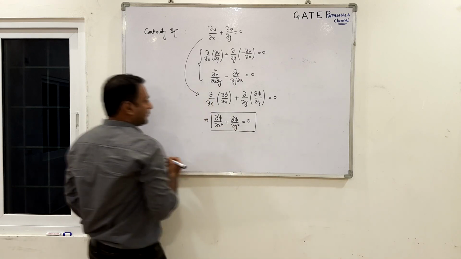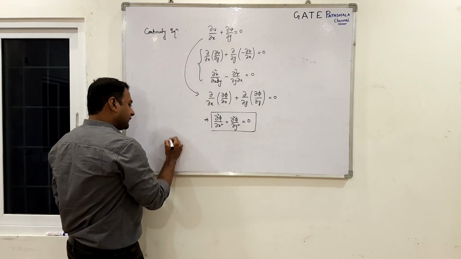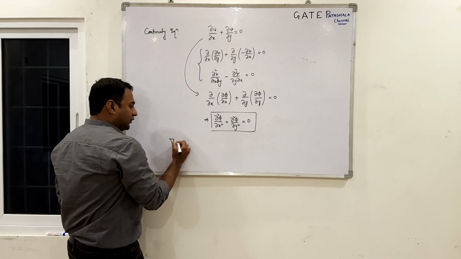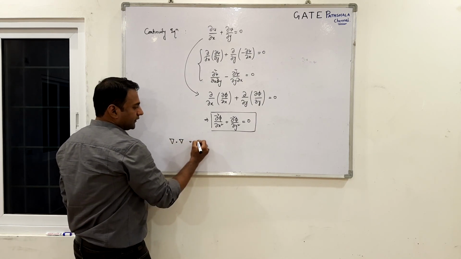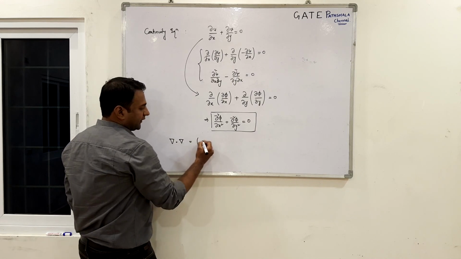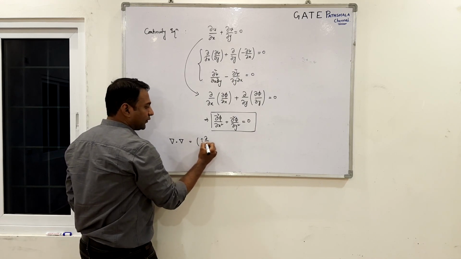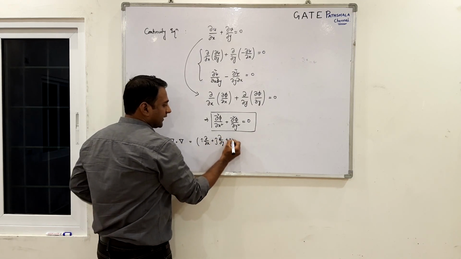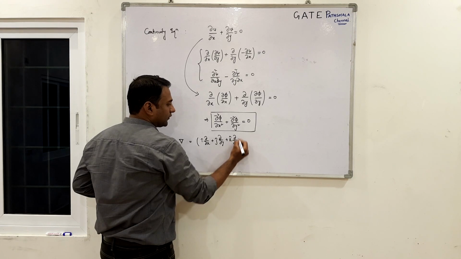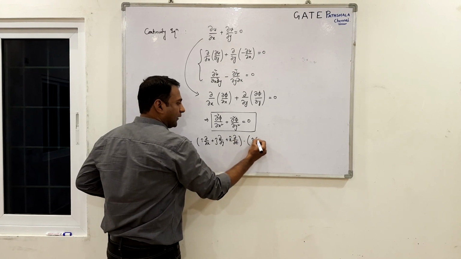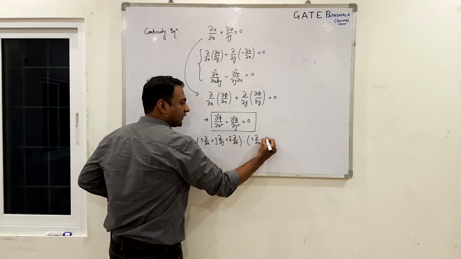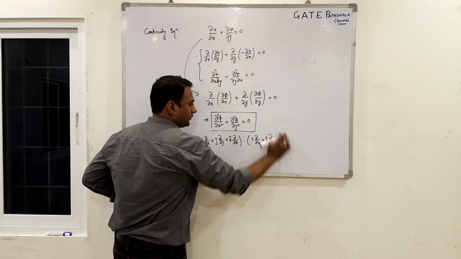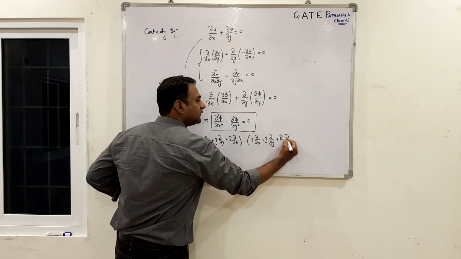So what is this Laplace? Let's work with this. So del dot del, if you take, what is del? Simply gradient. It is i cap dou by dou x plus j cap dou by dou y plus k cap dou by dou z dot i cap dou by dou x plus j cap dou by dou y plus k cap dou by dou z.